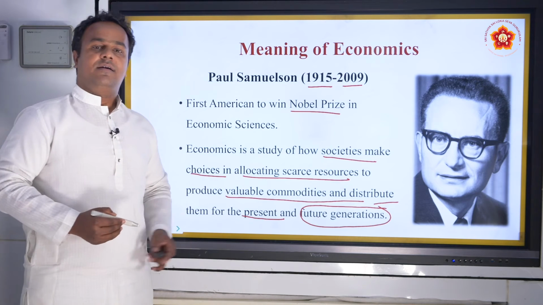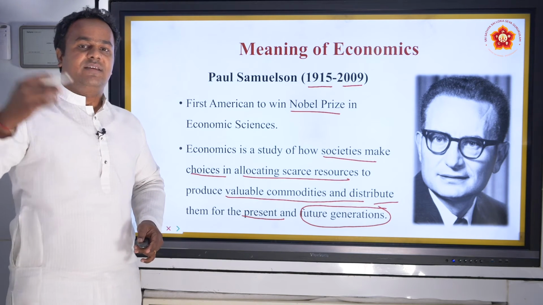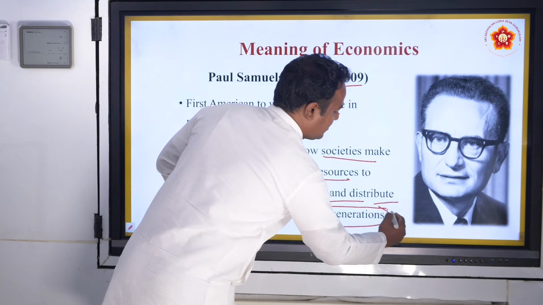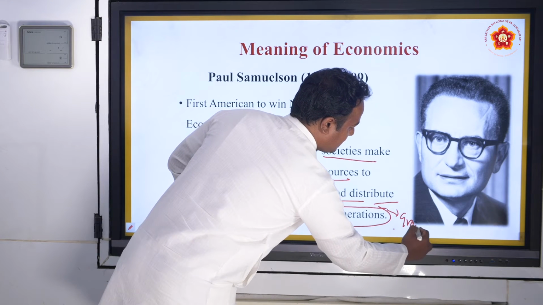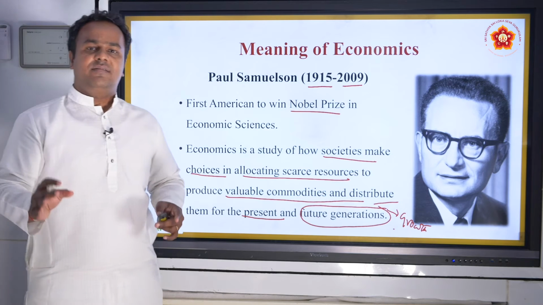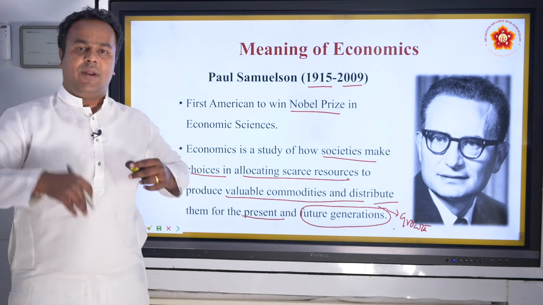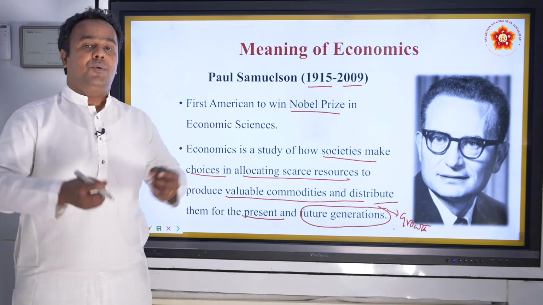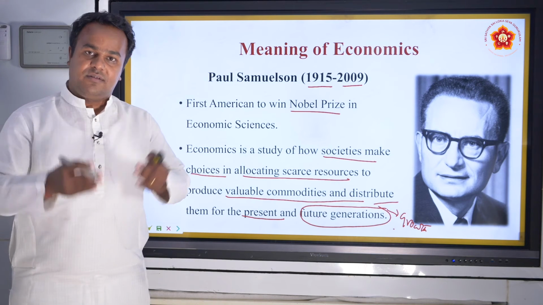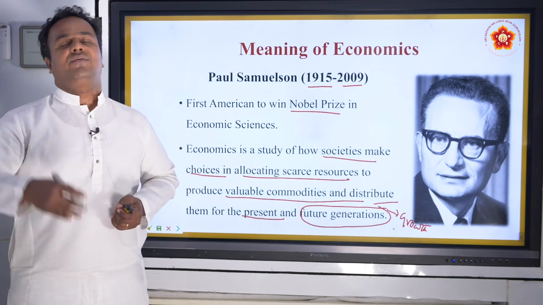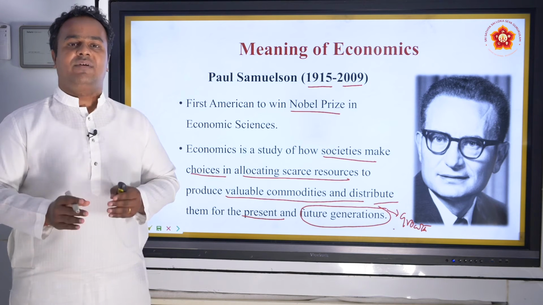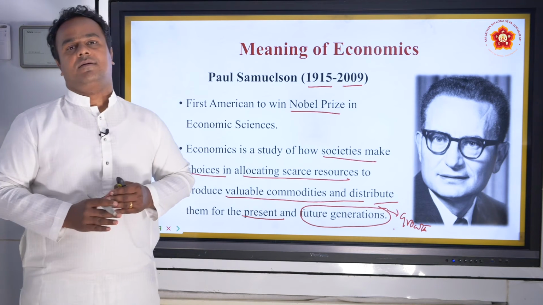He included the future generations, and that is where development or growth aspects come in. Not only utilizing the resources for our needs today, but we have to grow these resources. Make sure more resources are available for the future generations. How will that happen? Only when the economy grows.